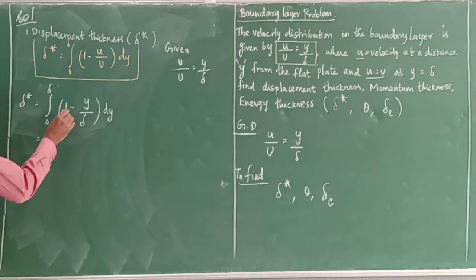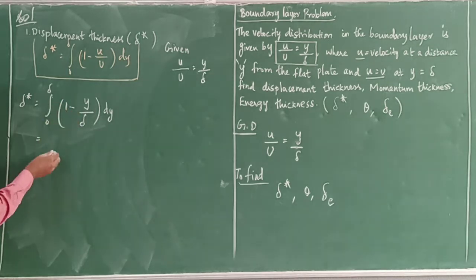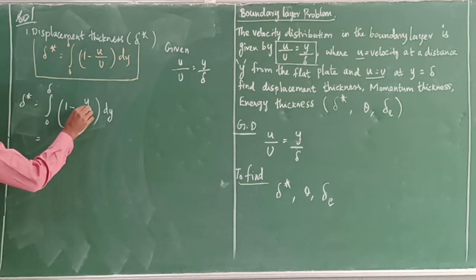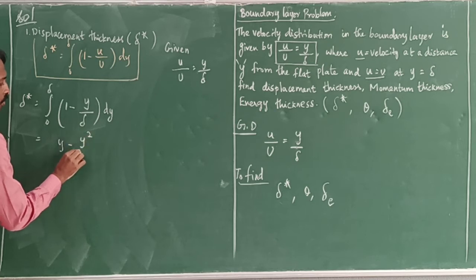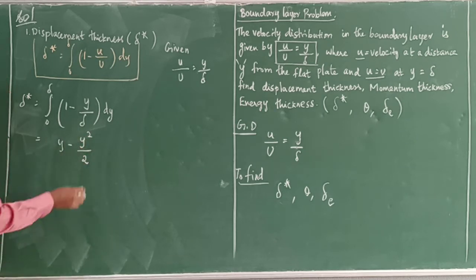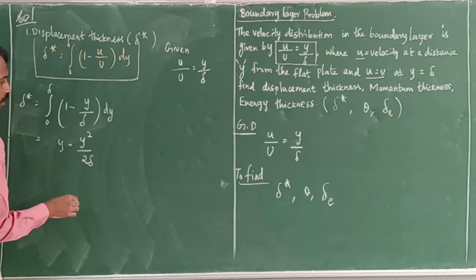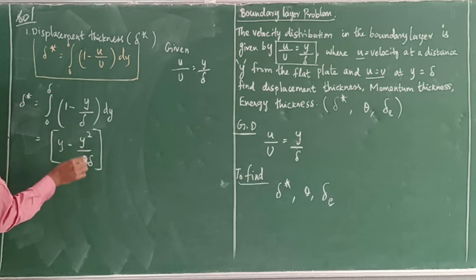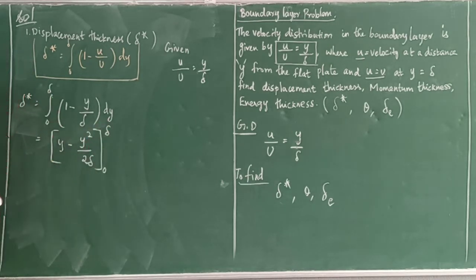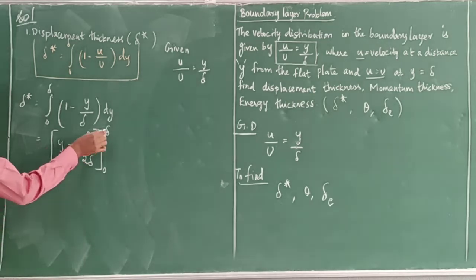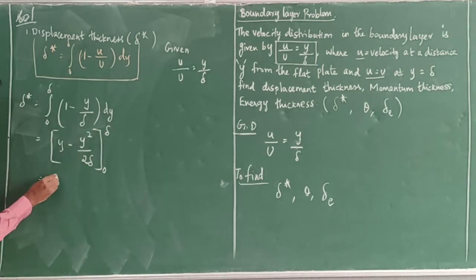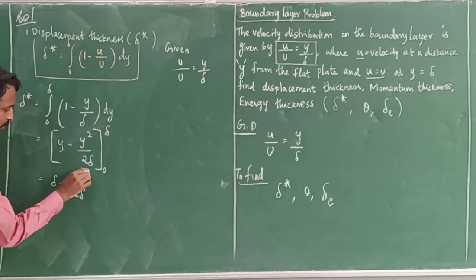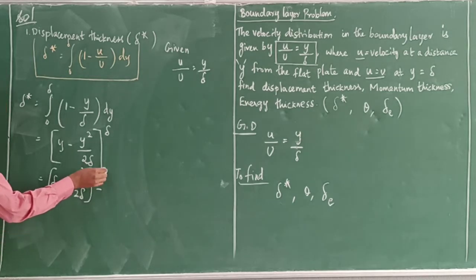For integrating, integration of 1 is y. Next, integration of y is y square by 2, and here delta is there, so 2 delta. The limits: lower limit is 0 and upper limit is delta. Substituting for y, the upper limit is delta minus delta square by 2 delta, minus lower limit 0.